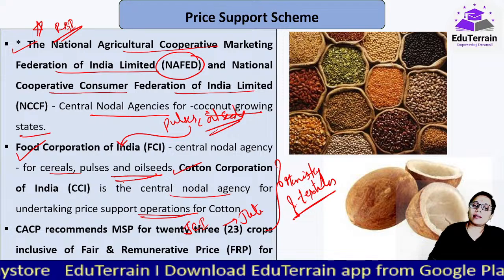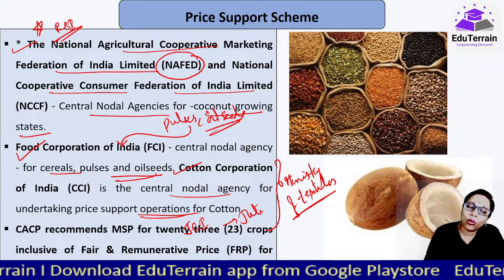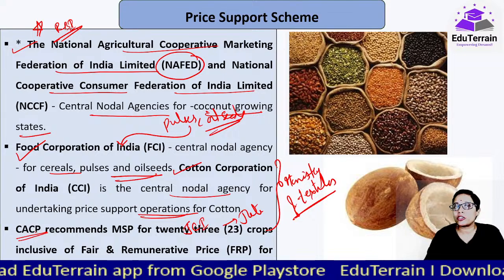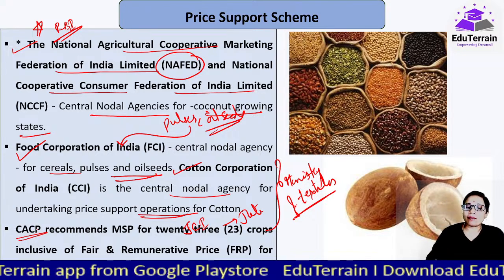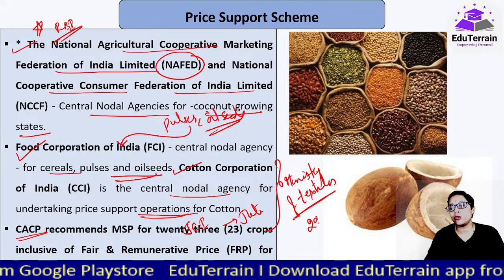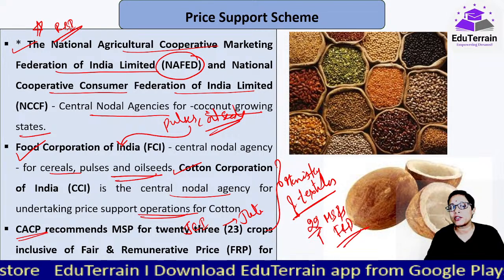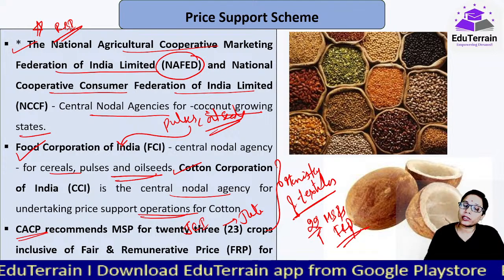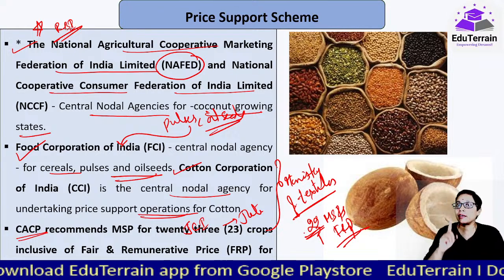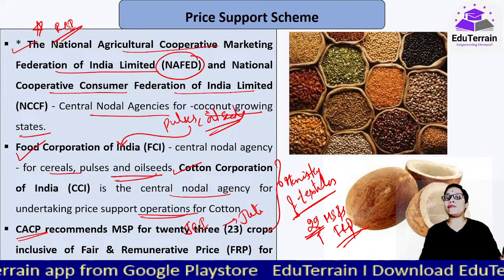And who is the one that recommends the MSPs and all that, based on which the procurement is happening? That all is done by the CACP, Commission for Agricultural Costs and Prices. It is the one that recommends the MSPs of 23 mandated crops. उसमें 22 crops का MSPs होता है and 1 crop का FRP होता है. FRP, that is fair and remunerative price for sugarcane, and for the rest of the 22 mandated crops, that would be minimum support prices.